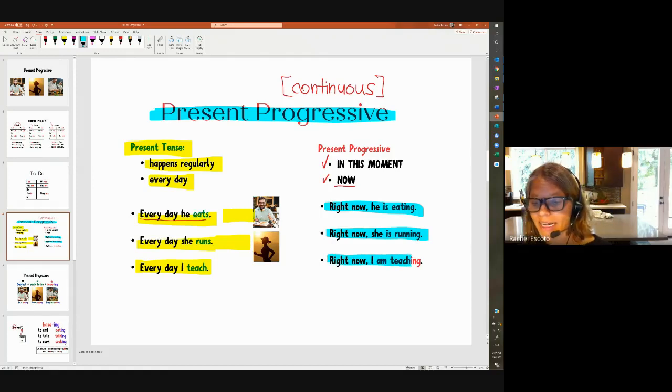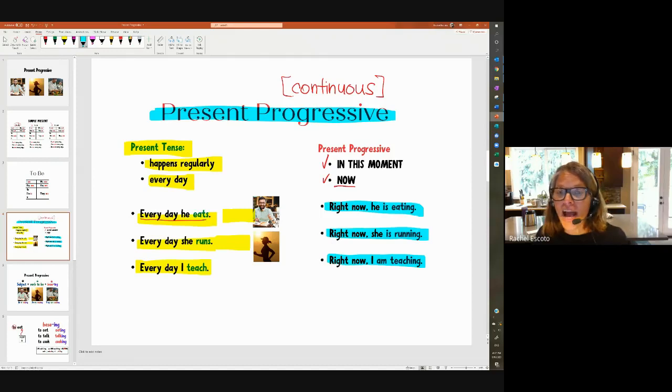And I say every day I teach, right? Every day, Monday, Tuesday, Wednesday, Thursday, Friday, every day I teach. But right now in this moment, I am teaching. Okay, do you see the difference between he eats, he is eating right now, she runs, she is running right now, I teach, I am teaching right now.